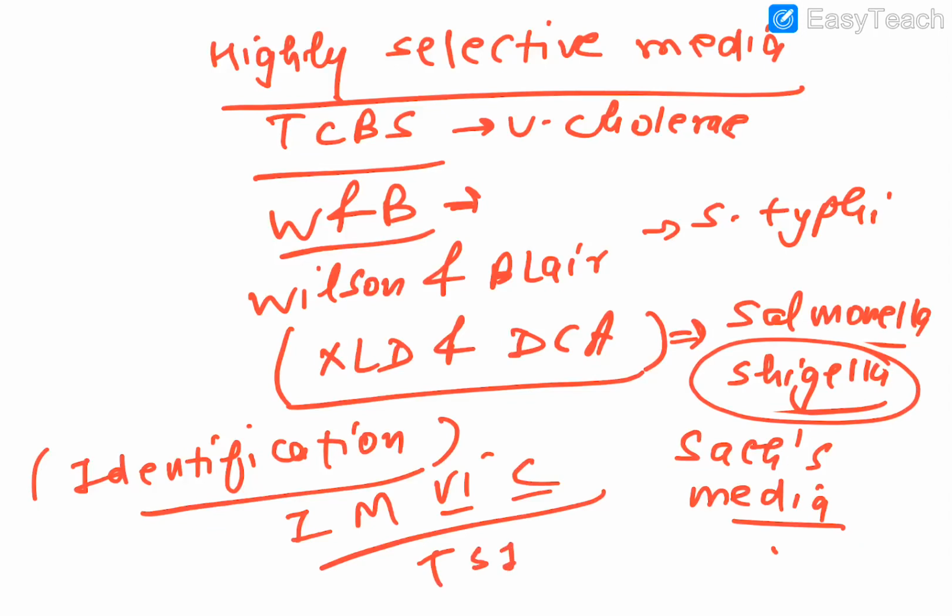Other than that, you can go for TSI here. What is TSI? Triple sugar iron test. This can be done. You can look out for the gas production and the H2S production. All these things will help you identify the organism more properly. And after that, you can go for AST. What is AST? Antibiotic sensitivity testing, by which you can easily find out which particular antibiotic will work for my patient.